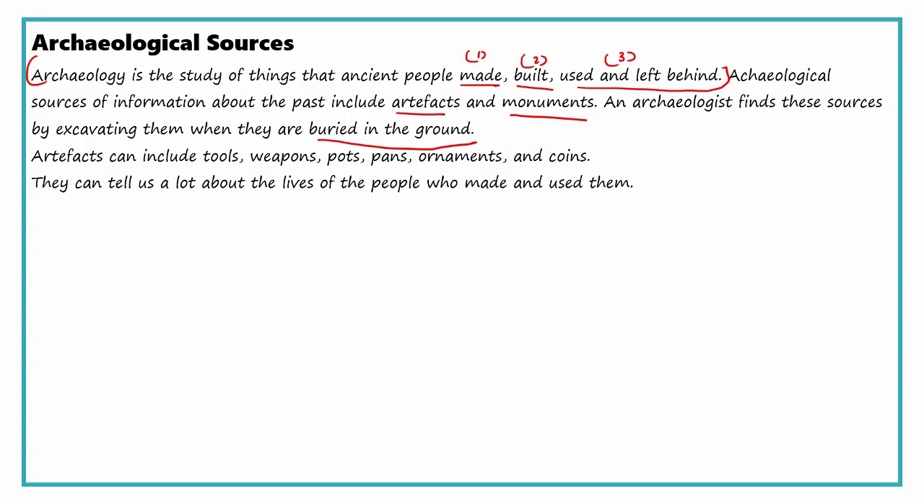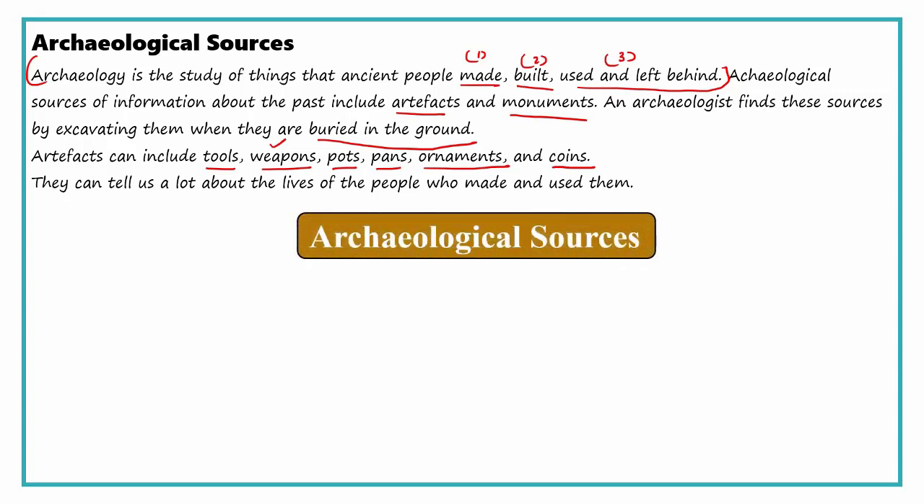Okay, used, and so they may include tools. We have already seen a weapon, a pot, an ornament, a bead chain, coins also, pans. These are all called artifacts. By looking at them, we can say how those people utilized the vessels, what type of vessels they used, what type of coins they used.